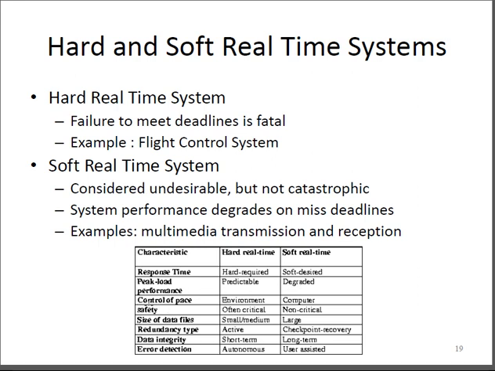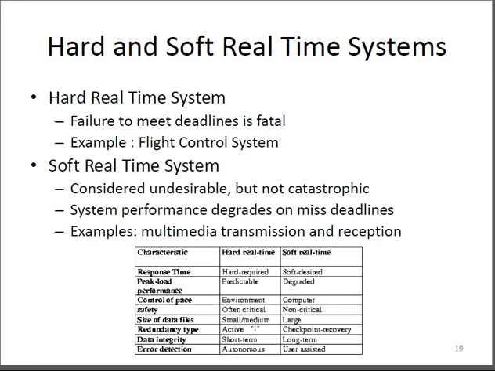It can vary. Control of pace: it is an environmental control in one case, and computer system control in the other. Here when we talk about it, it does not mean the computer is not there, but based on the environmental factor, the condition is considered as a hard real-time condition. Size of safety: in this case it is very critical, often critical. Here it is less critical or non-critical in soft real-time. Size of data in hard real-time is always small, whereas in soft it is always large.